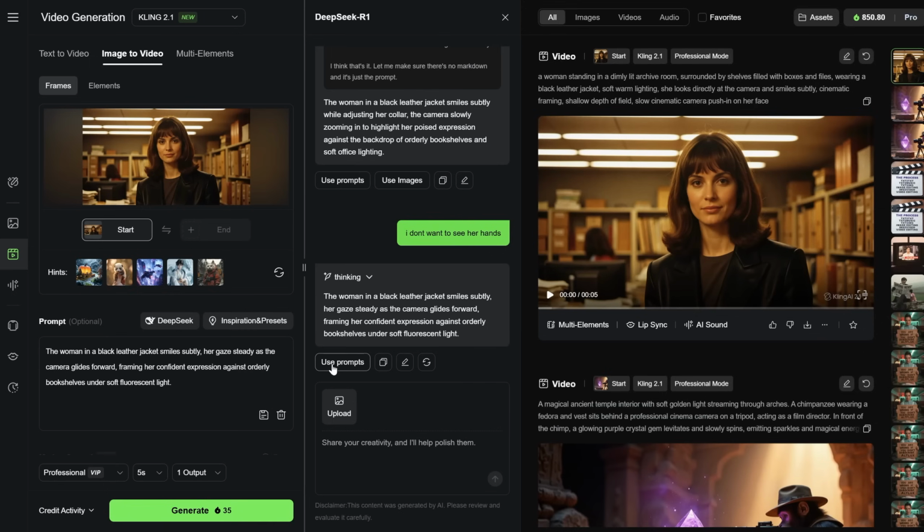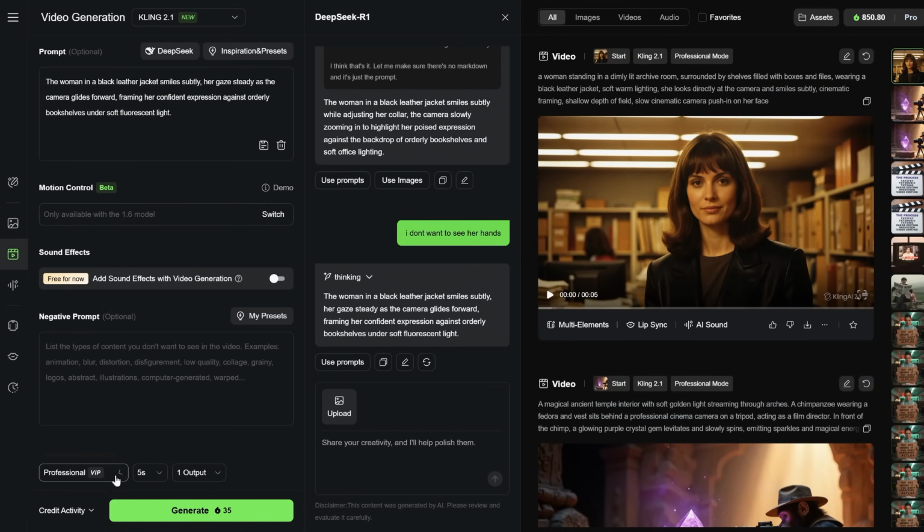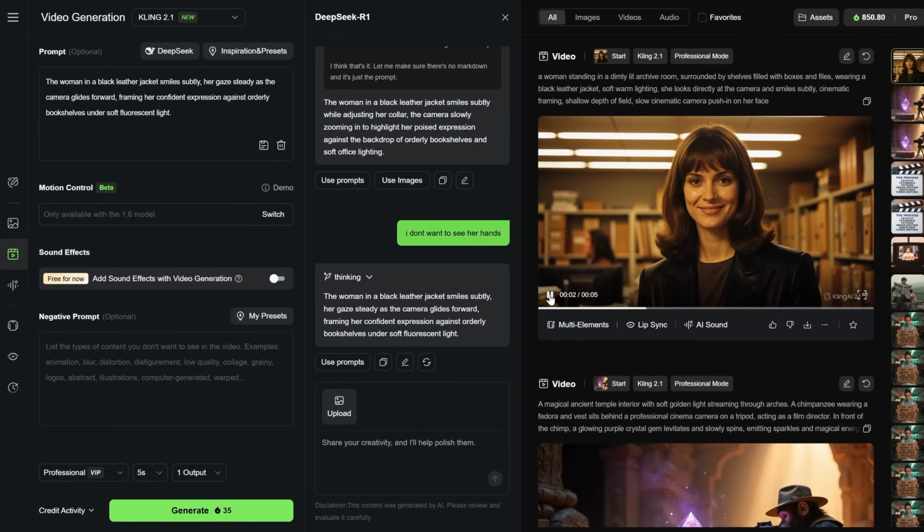It's added automatically. For sound effects, I rarely get good results, so I usually skip that part, even though it's free for now. I always choose professional quality and pick either 5 or 10 seconds, but most of the time I go with 5 seconds. Then I click generate, and I get a video like this one. It looks quite cinematic.